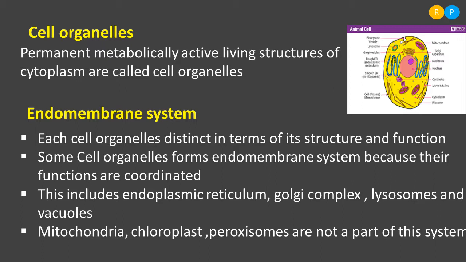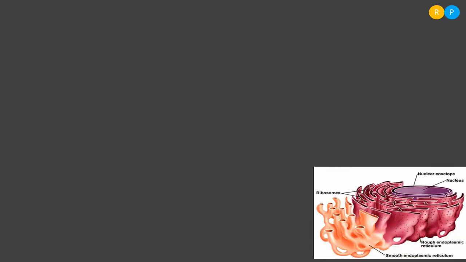Yes, let us continue our discussion on some of the cell organelles in the cytoplasm. First I will take the example of the endoplasmic reticulum. We saw it is a part of the endomembrane system; this is one cell organelle belonging to the endomembrane system. So why is this cell organelle named endoplasmic reticulum? Endo is nothing but what? Inside. Plasmic is nothing but the cytoplasmic region.